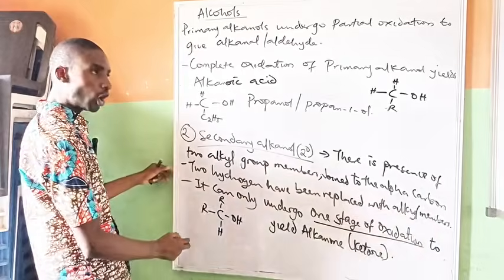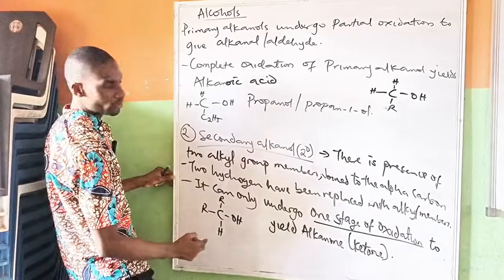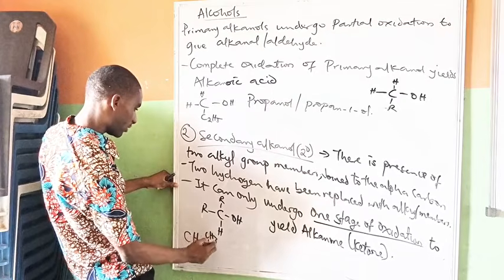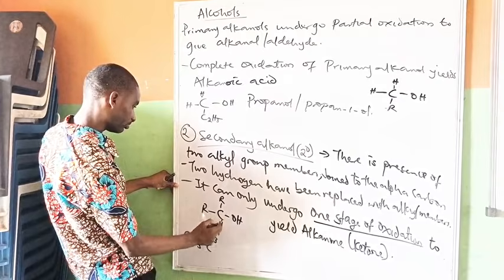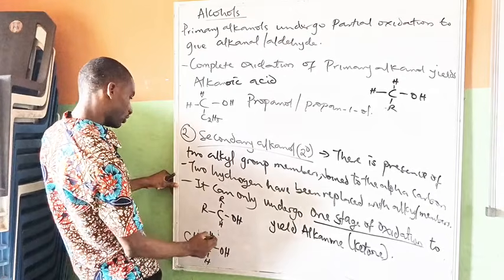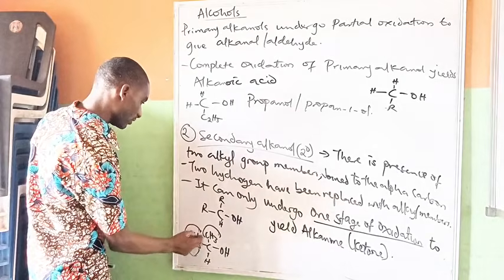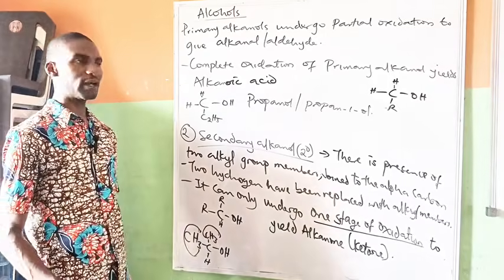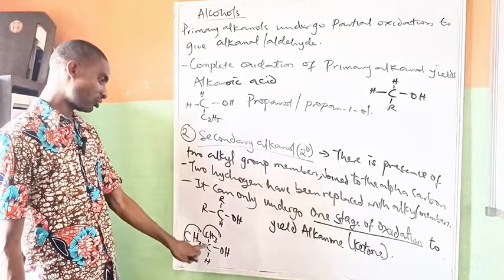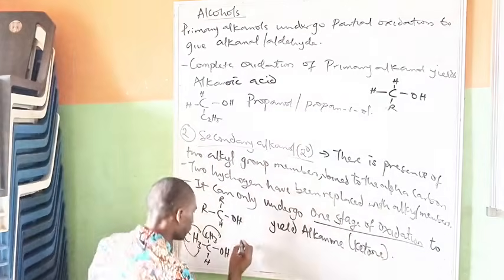So let's see an example of secondary alkanol. If I represent each R with methyl, I'm going to have CH3, C, then CH3 here, and then I have H here, and OH. Look at it, this is one alkyl member, this is another, two alkyl members connected to this alpha carbon. That is a secondary alkanol. So how do we name this? This is carbon 1, 2, 3. So this is propan-2-ol.